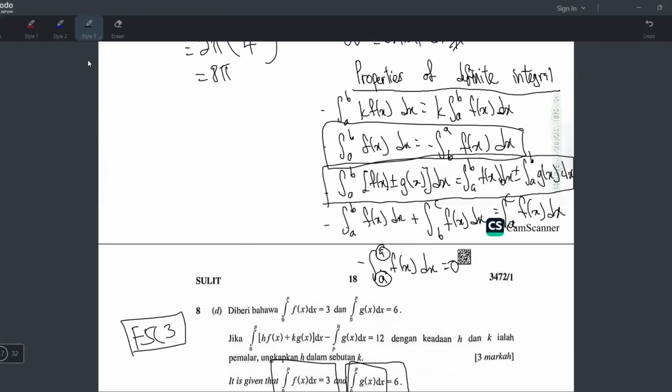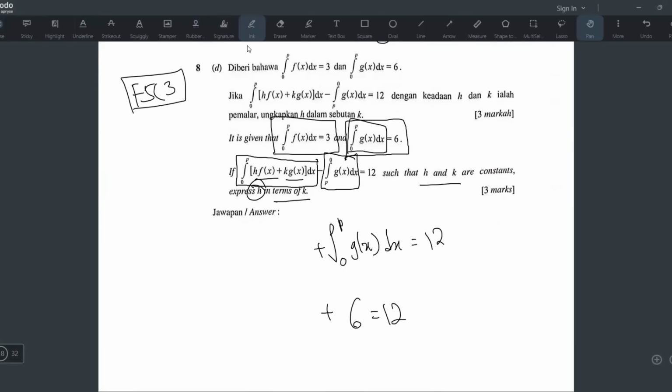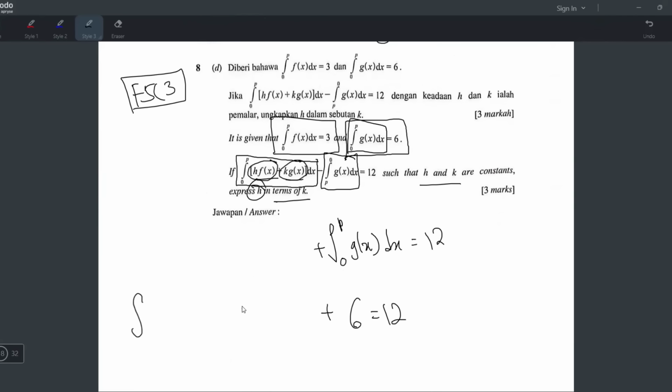Okay. And after pecah jadi two separate integrals, you use the atas information to help you. So can you see dalam ada dua term? So kita boleh buka dua integrate kat sini. First one would be h fx dx. Don't forget to write dx. Usually students forget this. And then plus or minus.